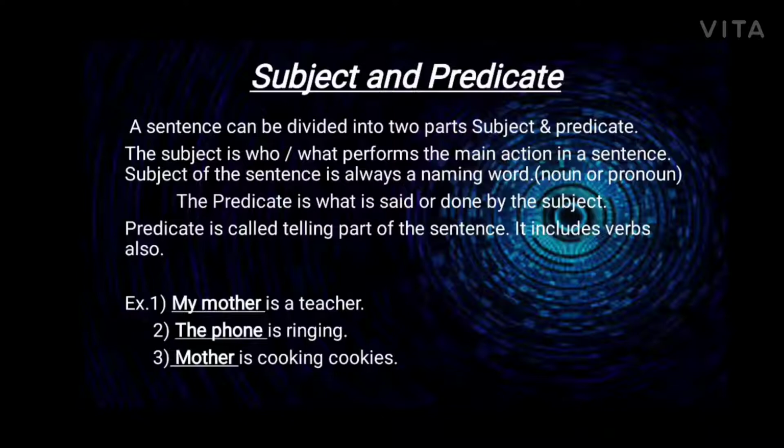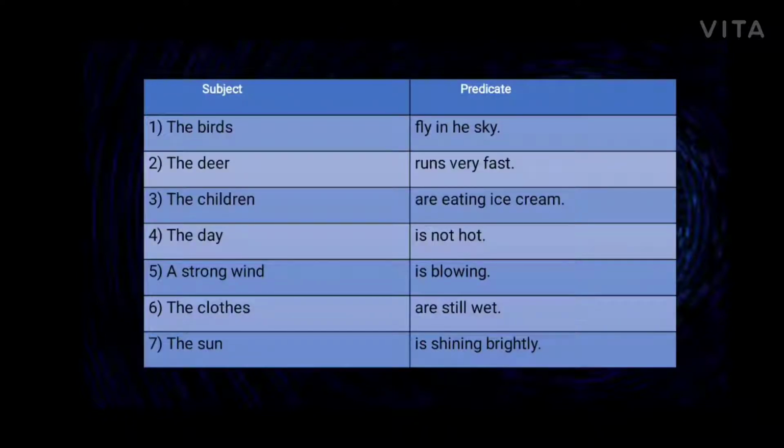In the third example, mother is cooking cookies. Here, the naming part is mother, because mother is doing the action. So, mother is the subject. And is cooking cookies, that is the telling part. That is the duty of mother. So, it is the predicate.